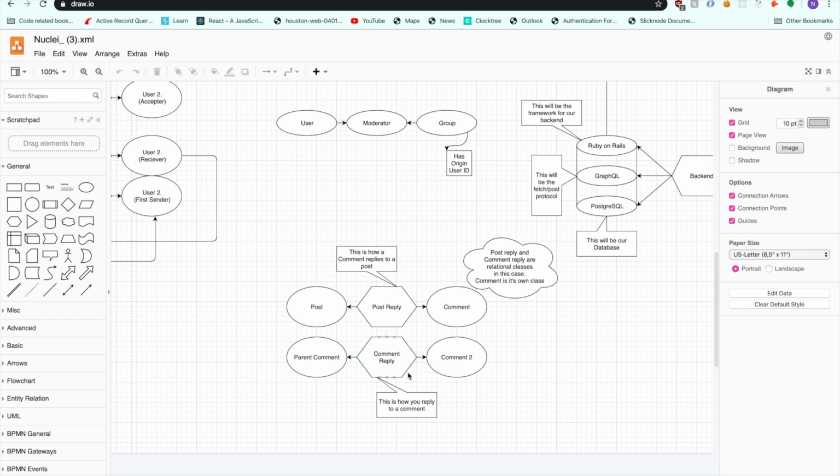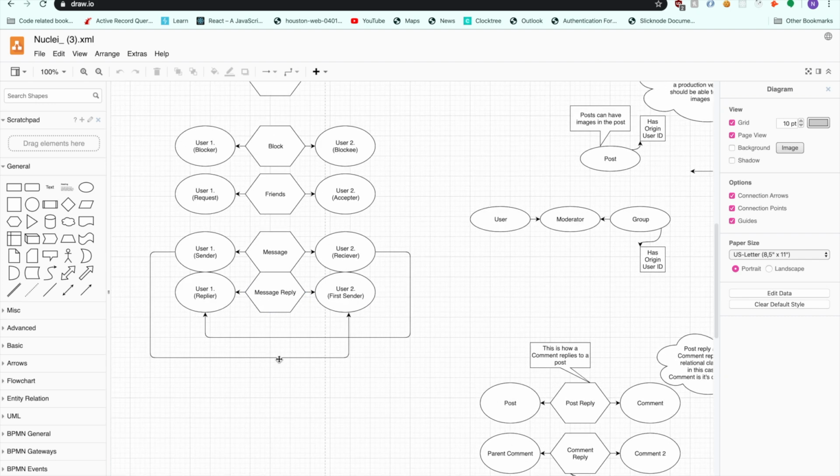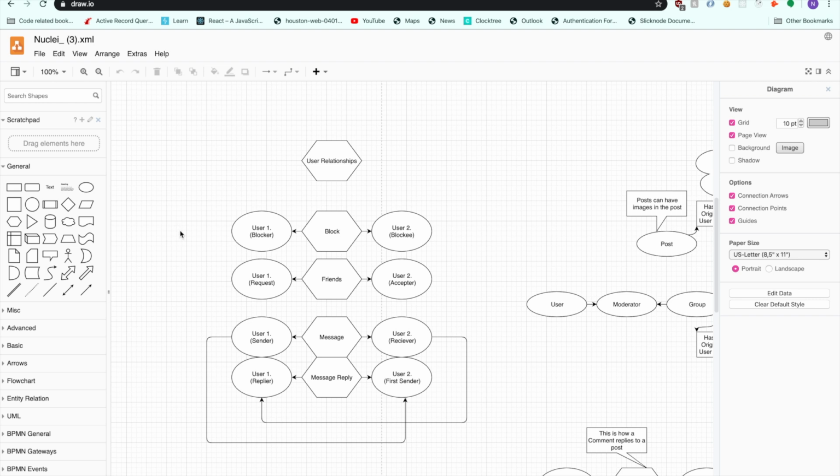We also have post replies and comment replies. A post reply is a reply on a post. It has a post ID and a comment ID. A comment reply is where a comment, which is going to be its own separate class, is going to be a parent, and then comment 2 will be associated with comment reply. This way, you can have a Reddit-like style of being able to comment forever and ever on something as far as that goes.